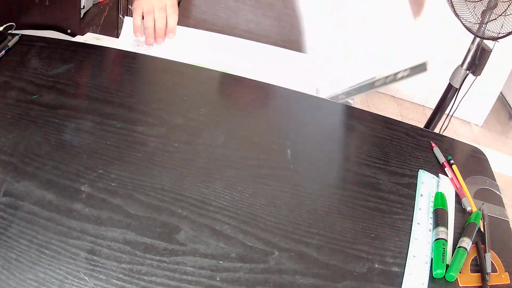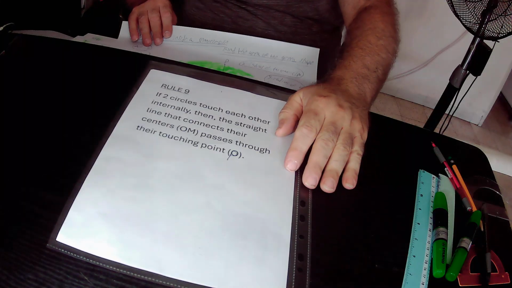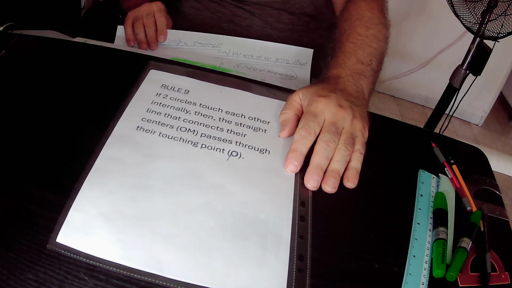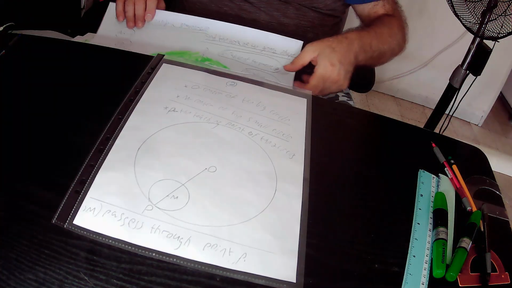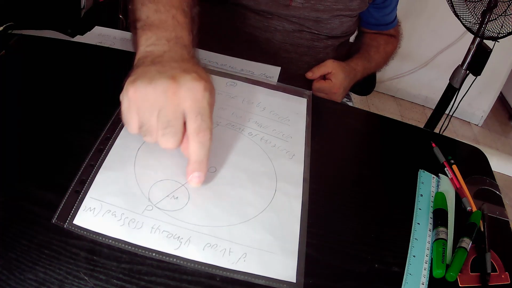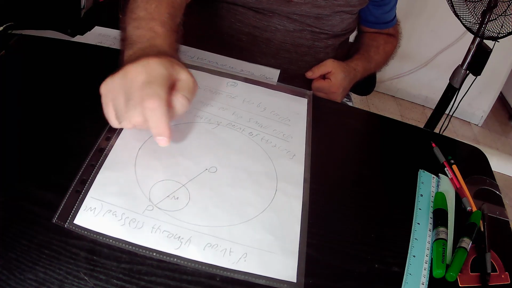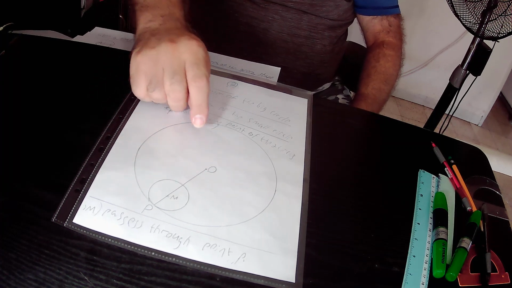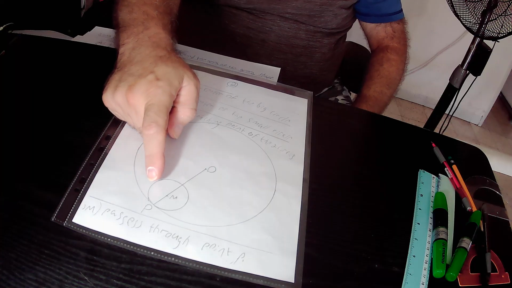According to rule 9, if two circles touch each other internally, then the straight line that connects their centers must pass through their touching point. So in the drawing we have two circles. The center of this big circle is O. The center of this small circle is M. The straight line that connects their centers is of course the straight line OM, and this straight line OM must pass through point P, that is their touching point.